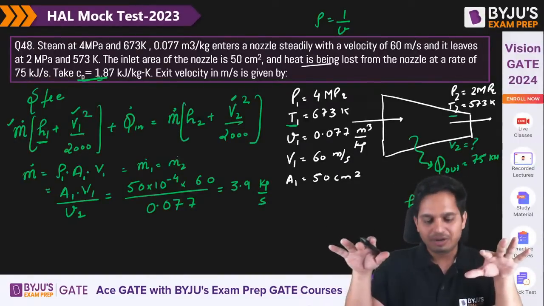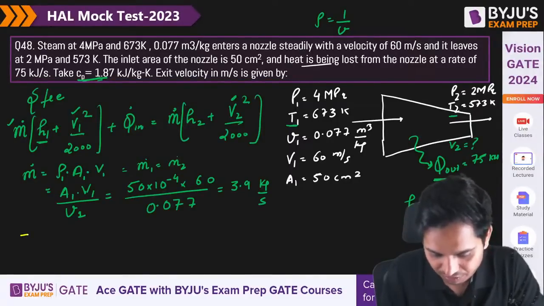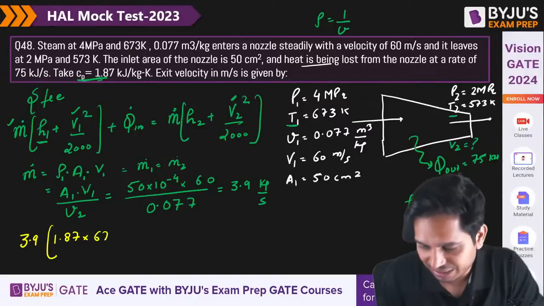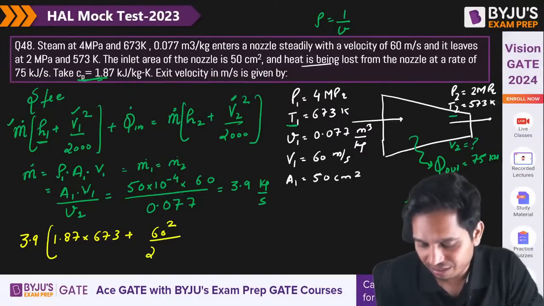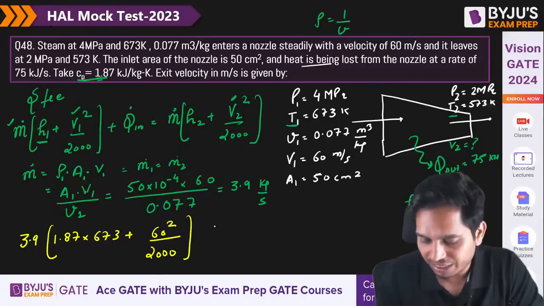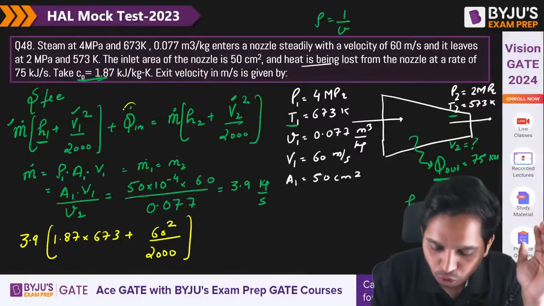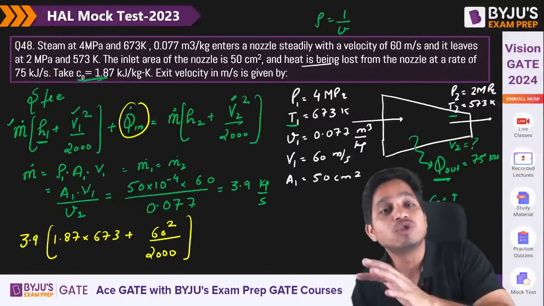Now it's very simple. Just write the values here. 3.9 times (Cp is 1.87 into T1, which is 673, plus velocity square by 2000). Now Q in will be negative because here it is Q in, but in the system heat is going out.